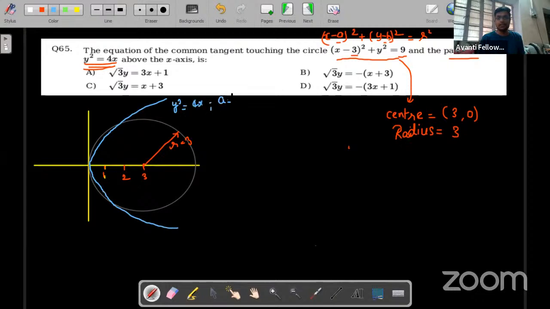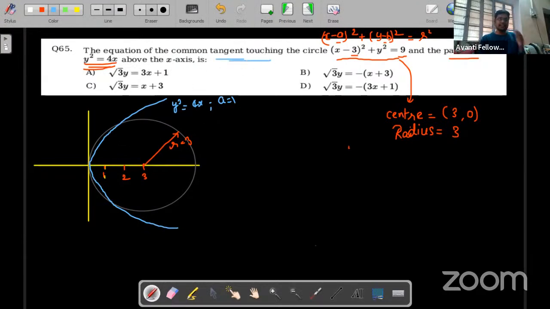Here you can see a equals 1, because the standard form is y square equals 4ax, so a is a positive number. What we need to find out is the equation of the common tangent.